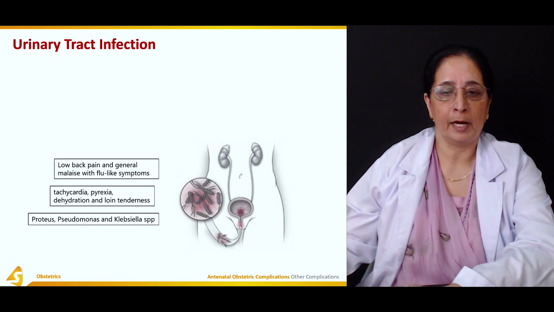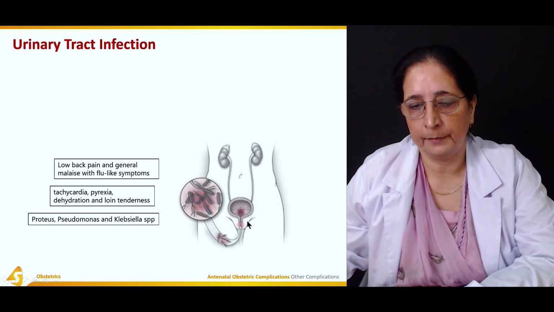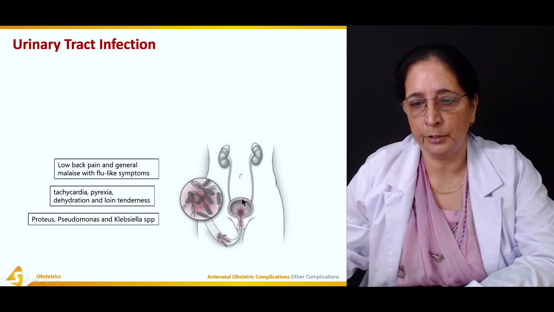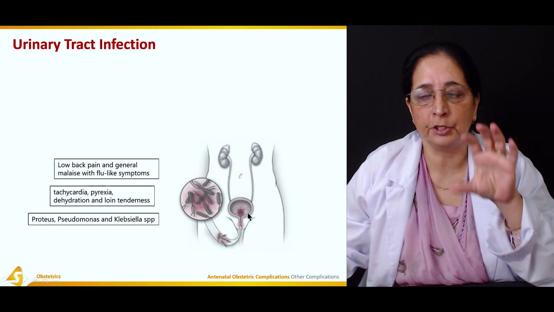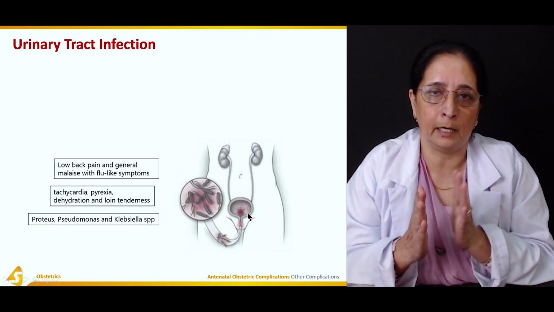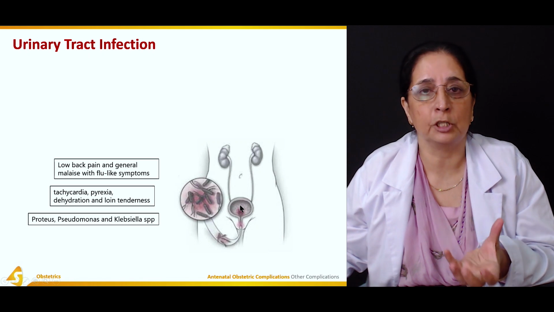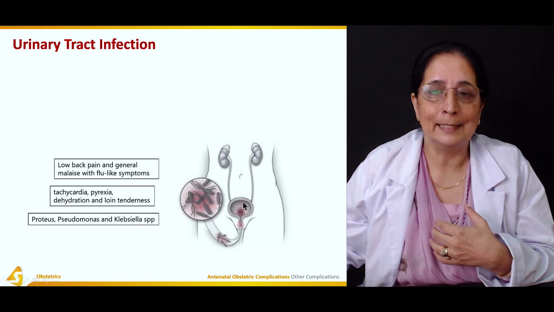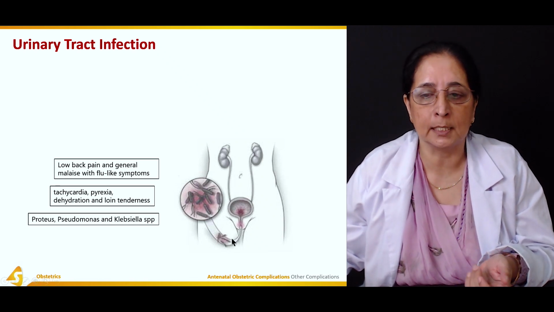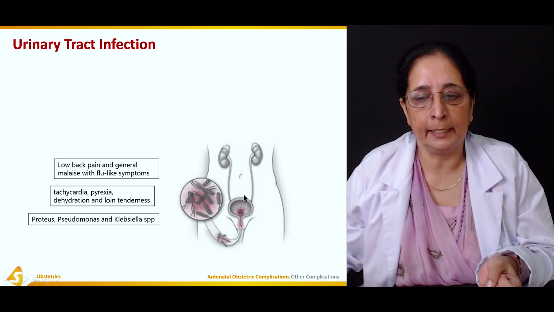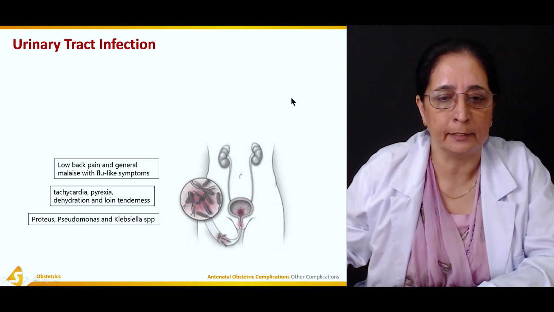So urinary tract infection, this is the diagram of the urinary tract. This is the urinary bladder. So when the uterus is big, it puts pressure on the bladder. They are very close. So pressure on the bladder causes obstruction to the urine outflow. This can lead to increased growth of microorganisms and bacteria in the urinary bladder that can cause urinary tract infection.